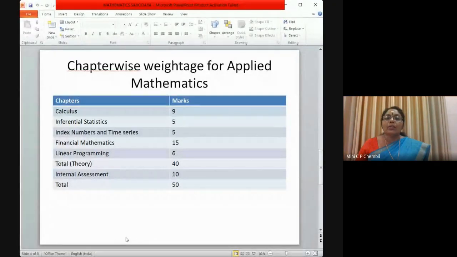Now, chapter wise weightage. We can say from calculus 9 marks, inferential statistics 5 marks, index numbers and time series 5 marks, financial mathematics 15 marks, linear programming 6 marks. Here also from theory 40, internal assessment is 10 marks, and total marks 50.